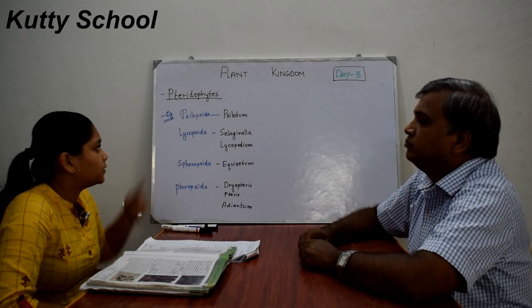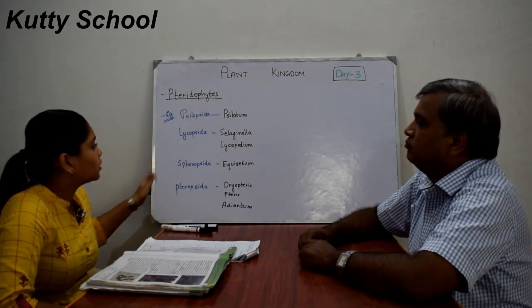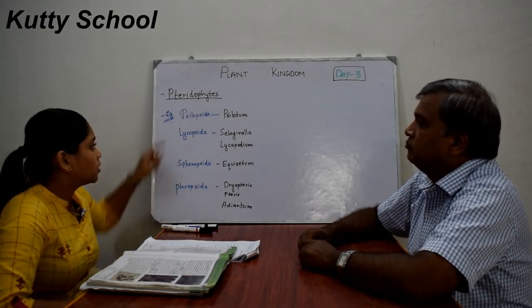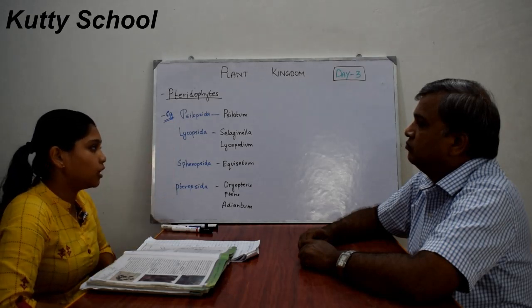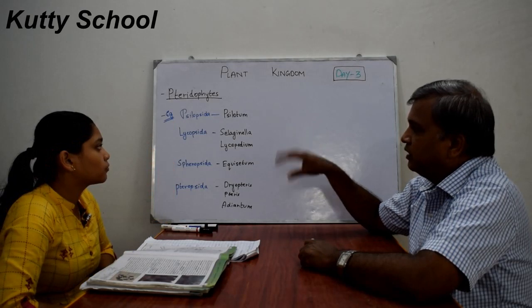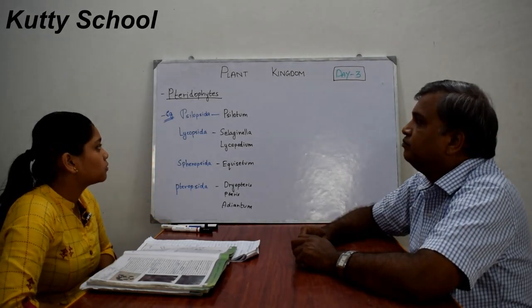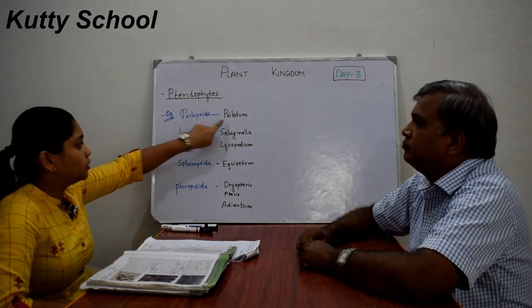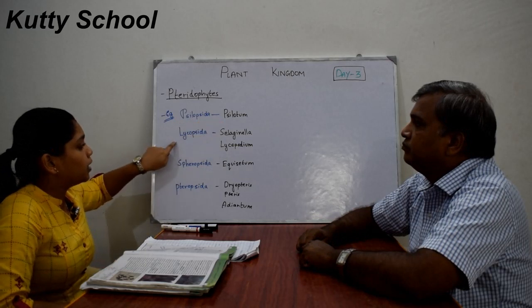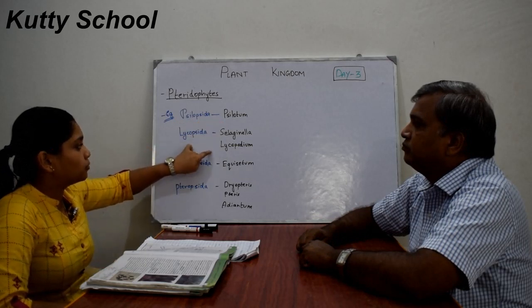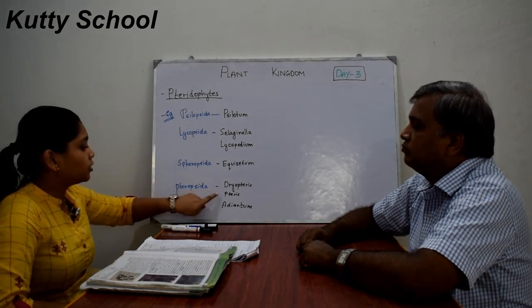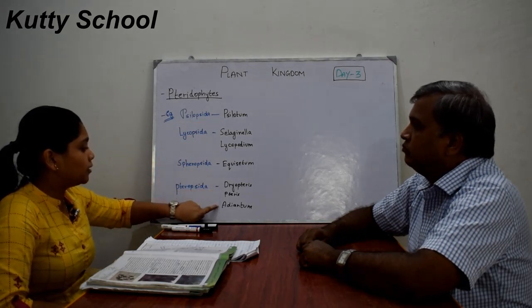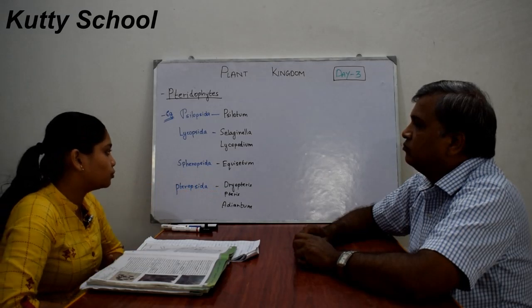Now we'll see the examples of pteridophytes. Pteridophytes have four classes: Psilopsida, Lycopsida, Sphenopsida and Pteropsida. In Psilopsida the example is Psilotum. Selaginella and Lycopodium are examples of Lycopsida. Equisetum is an example of Sphenopsida, and Pteris and Adiantum are examples of Pteropsida.